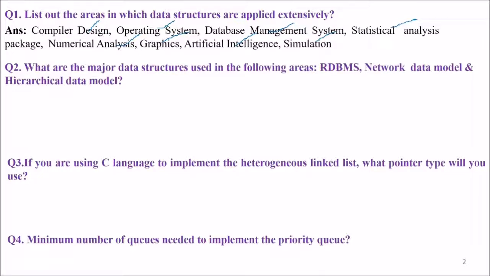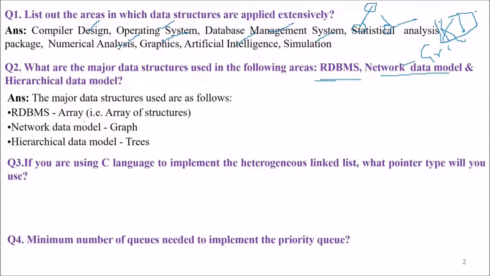What are the major data structures used in the following areas? RDBMS, network data model and hierarchical data model. In network, the best would be graph because it easily emulates the structure. Hierarchical, the best will be tree. And RDBMS, the best is array of structures. So RDBMS array of structures, network data model graph, hierarchical data model trees.